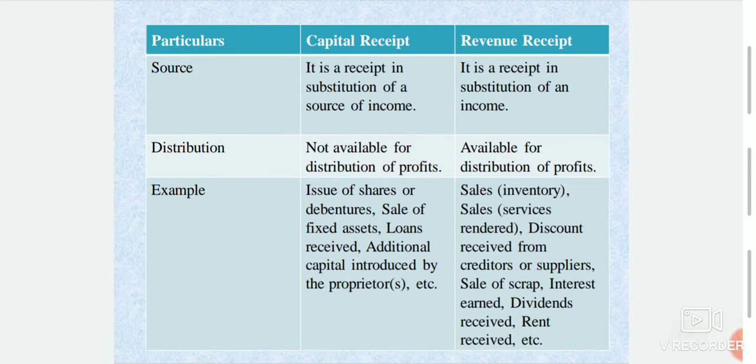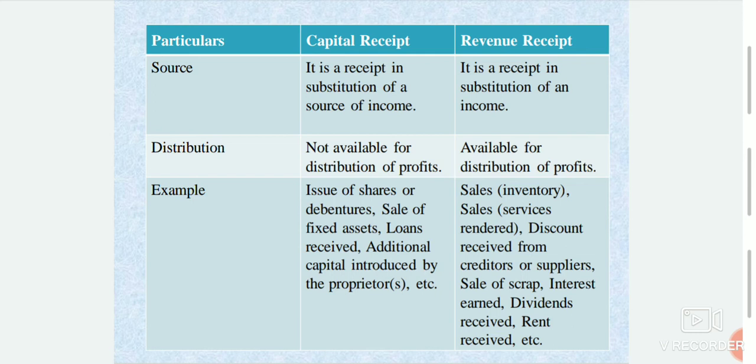The next, source. Capital receipt is a receipt in substitution of a source of income. Capital receipts are received in exchange of a source of income, such as capital goods or assets of the organization. Then revenue receipts are received in substitution of income of the company.